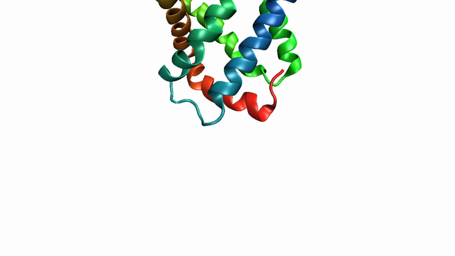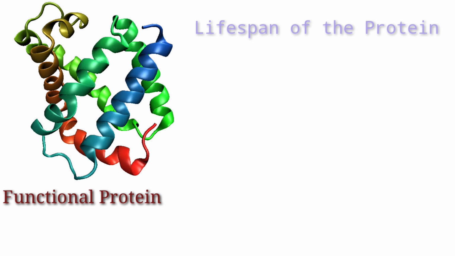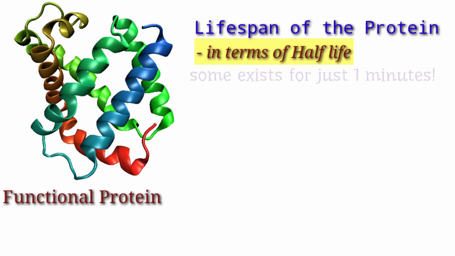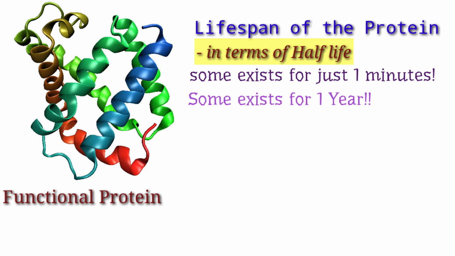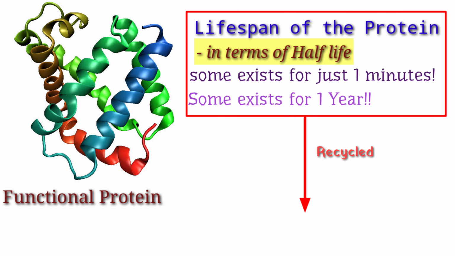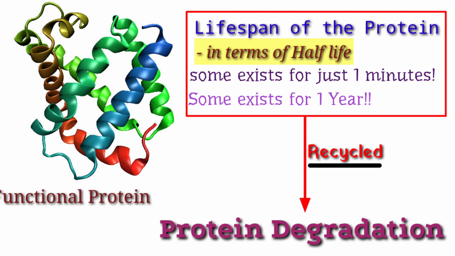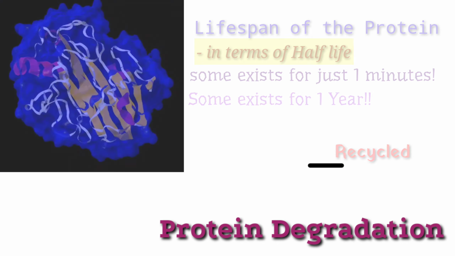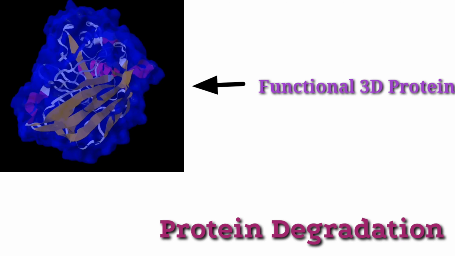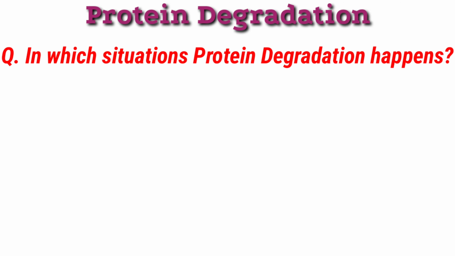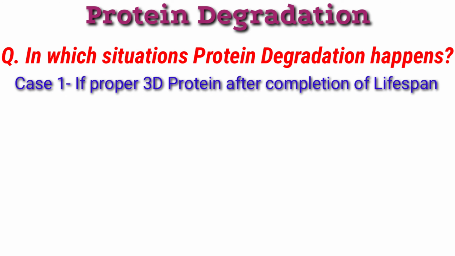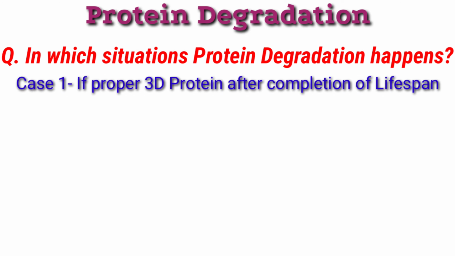The protein which is functional has a certain amount of lifespan. Each protein, after its lifespan, needs to be recycled, and the recycling process is known as the protein degradation process. So we have our protein in three-dimensional shape. Protein degradation can take place for various reasons, such as a functional 3D protein after completion of its lifespan,